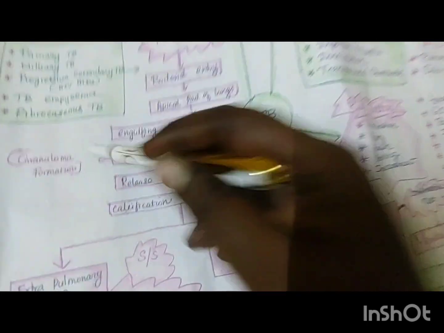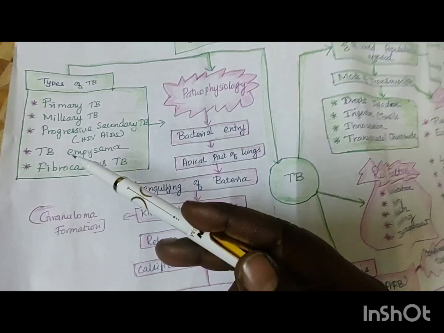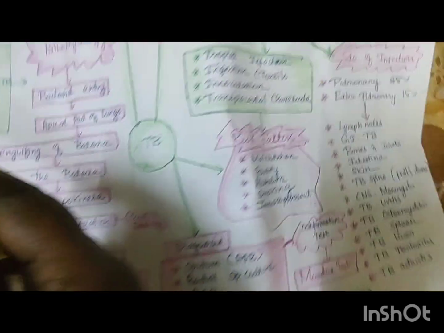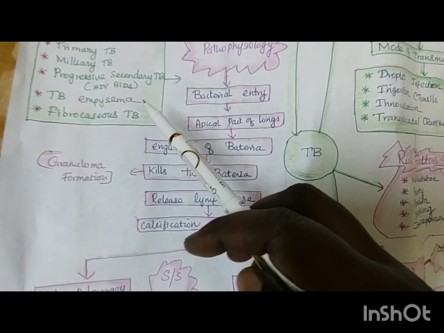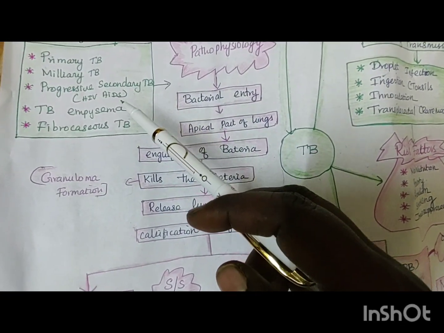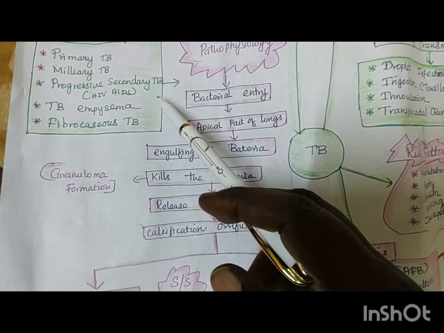So if you see the types of tuberculosis, we have seen according to the site of infection, it is pulmonary and extrapulmonary. According to the type, it is primary tuberculosis, miliary tuberculosis, progressive secondary tuberculosis.